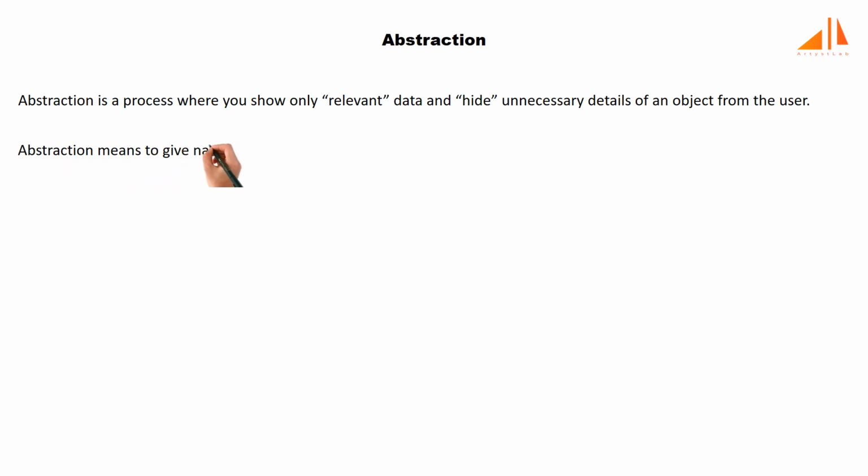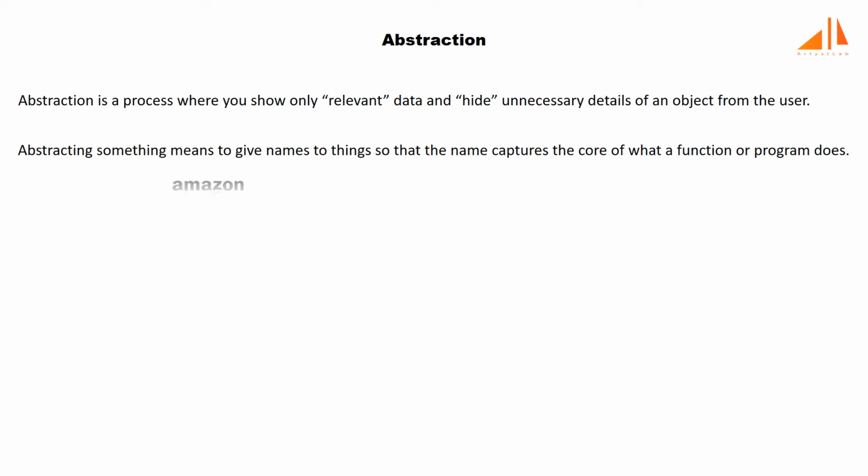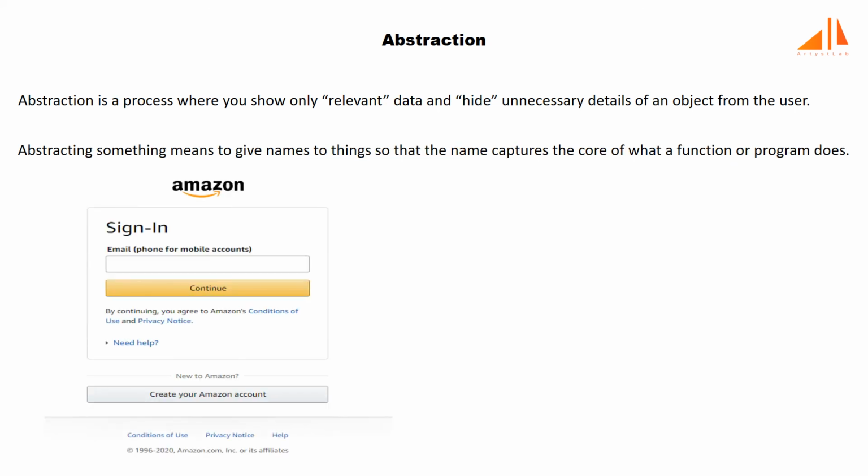Abstracting something means to give names to things so that the name captures the core of what a function or a whole program does. For example, when you log into your Amazon account online, you enter your email ID and password and press login, and you successfully enter your personal account. But background activities like how the input data is sent to the server and how it gets verified are all abstracted from you after you press the login button.